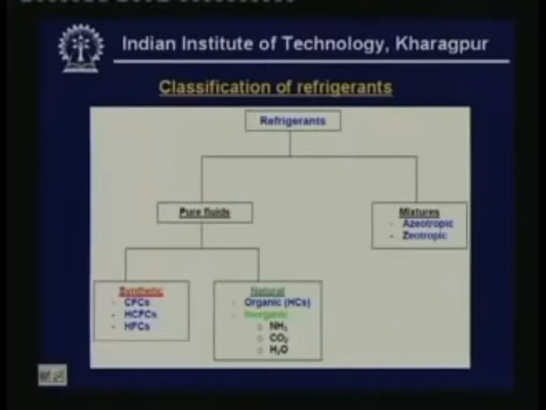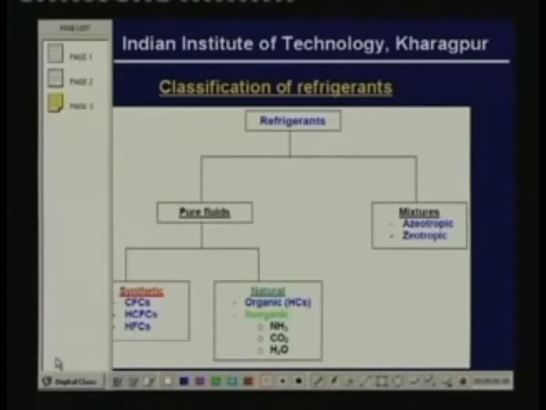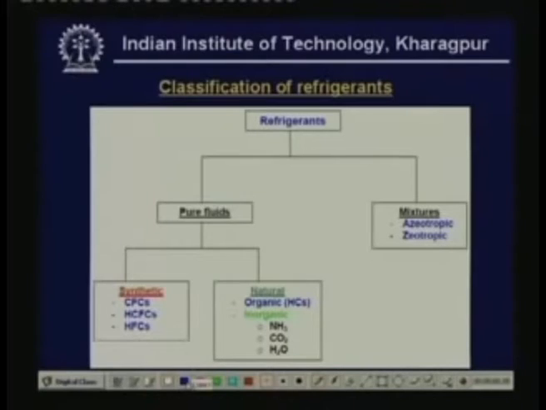Now, let us look at the classification of refrigerants. Refrigerants can be broadly classified into pure fluids and mixtures. Okay. So, under pure fluids, again you can have synthetic refrigerants. Okay. For example, chlorofluorocarbons CFCs, hydrochlorofluorocarbons HCFCs, or hydrofluorocarbons HFCs. These are synthetic pure fluids.